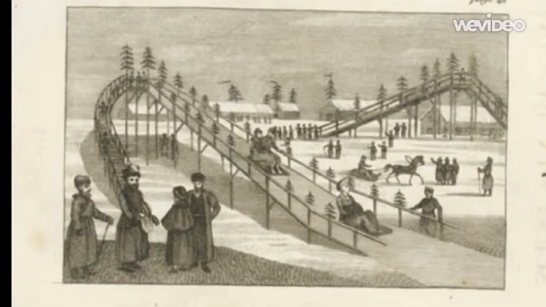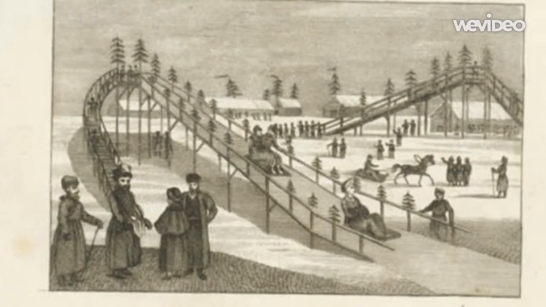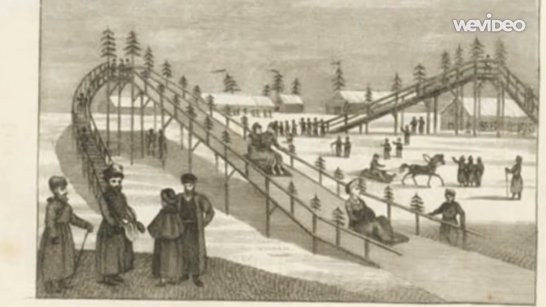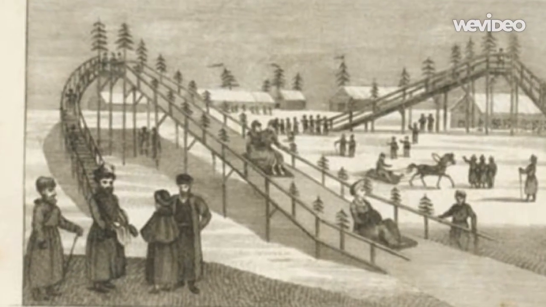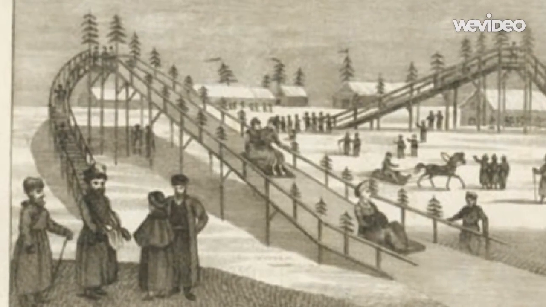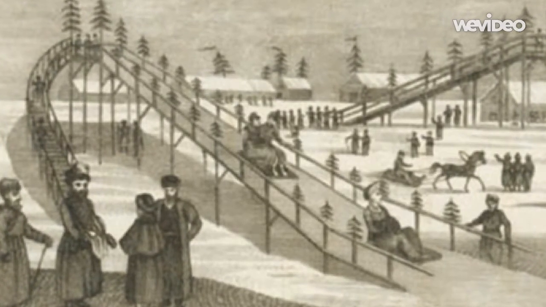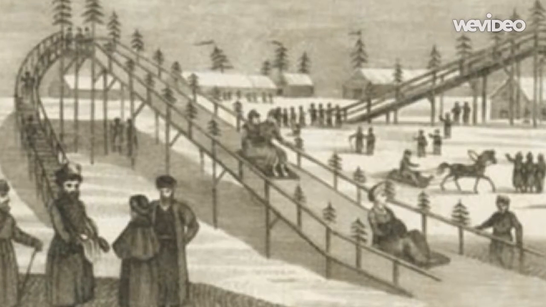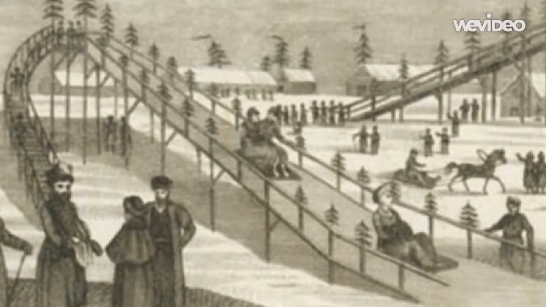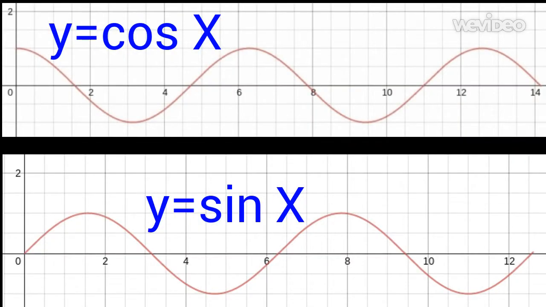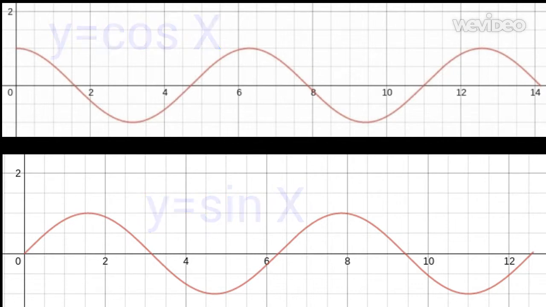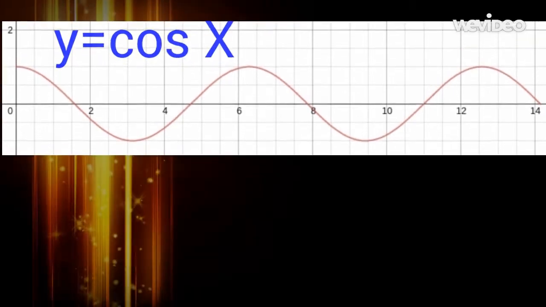Now we know historical background of Russian mountains. As it was just a wavy ride without any turns or twists, the graph of this ride can be simply modeled by one of trigonometric functions. Because the ride started from 61-meter high hill and was 2,500 meters long, with two hills in between, the model can be made using sine or cosine functions. As the ride starts from the top of a hill, we'll use cosine graph to model the ride.